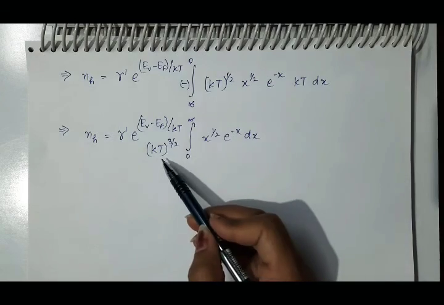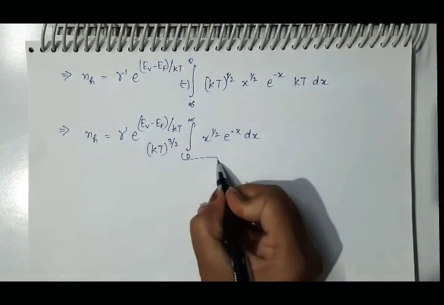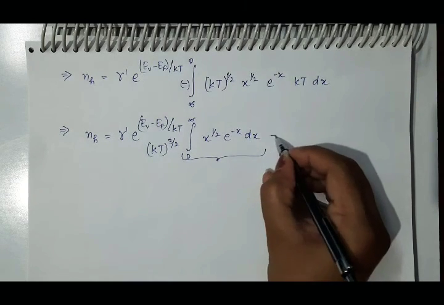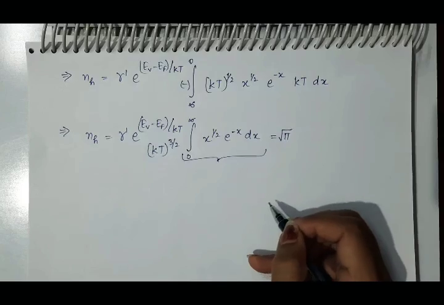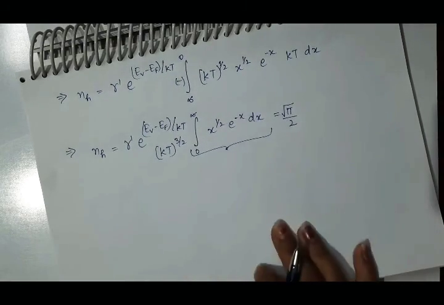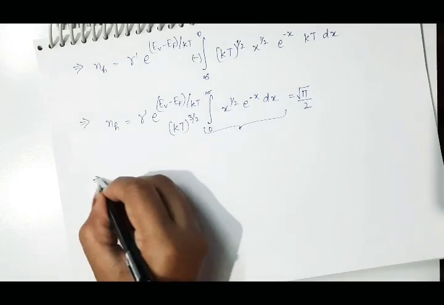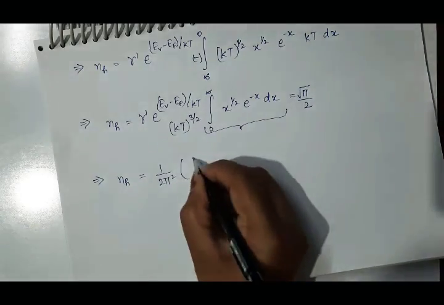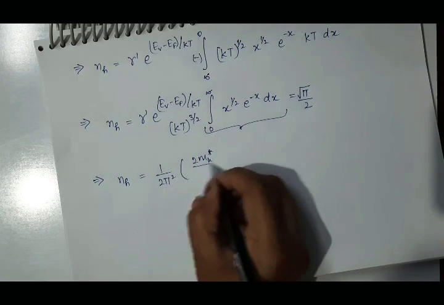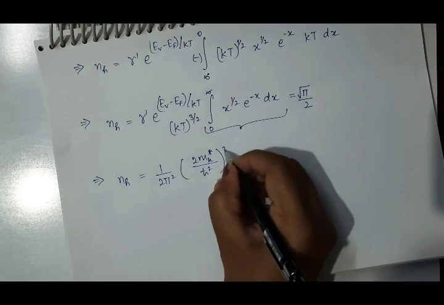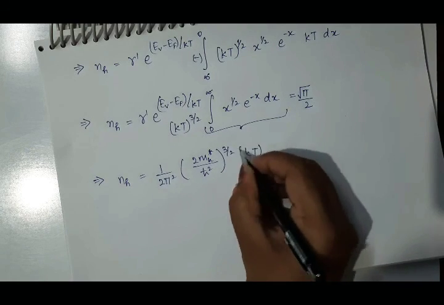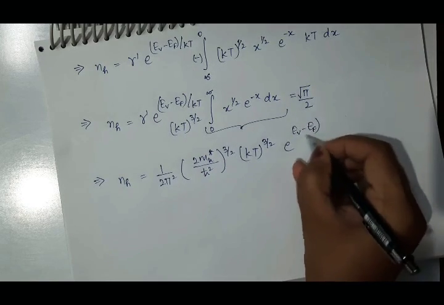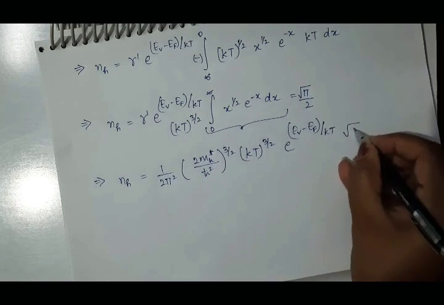Move this kt outside the integral and we will be left with this integral. And in the previous case, its value comes out to be root pi, so root pi by 2. So here we will have this NH: it will be 1 by 2 pi square, 2 mH by h cut square raised to power 3 by 2, kt raised to power 3 by 2, e raised to power ev minus ef by kt, root pi by 2.